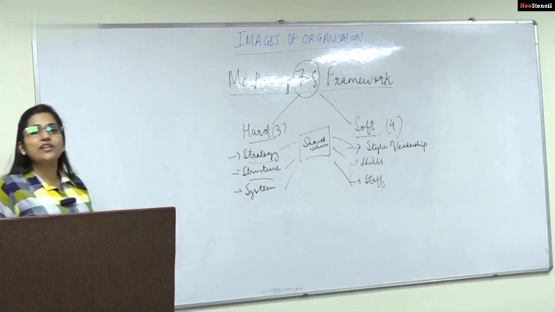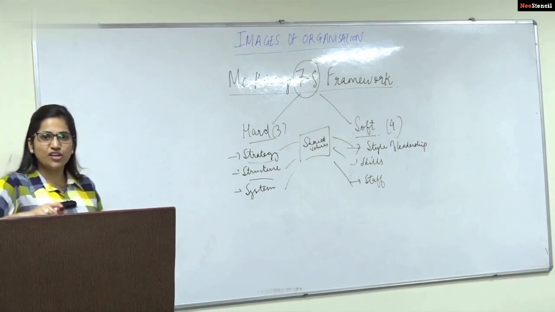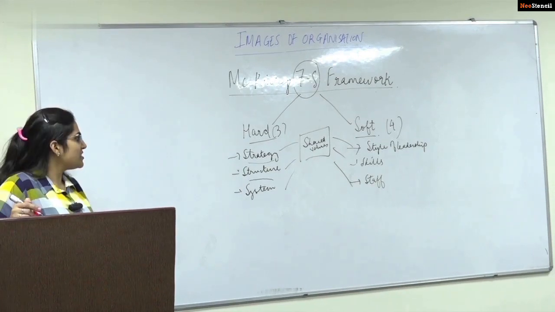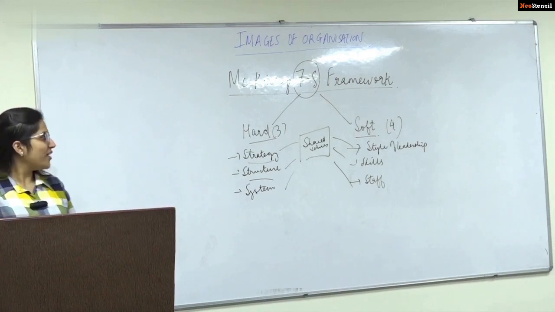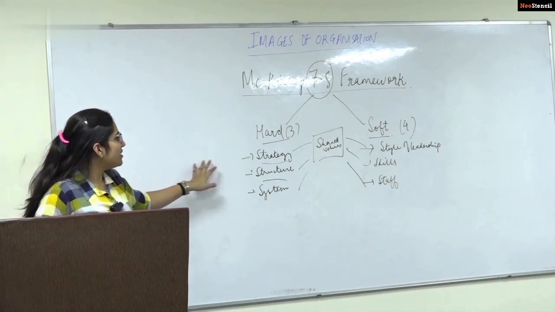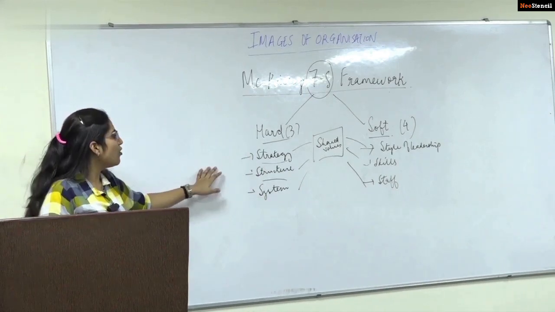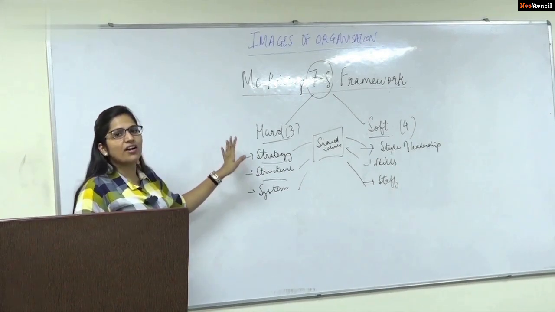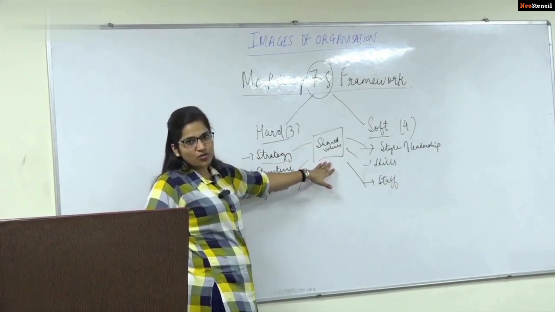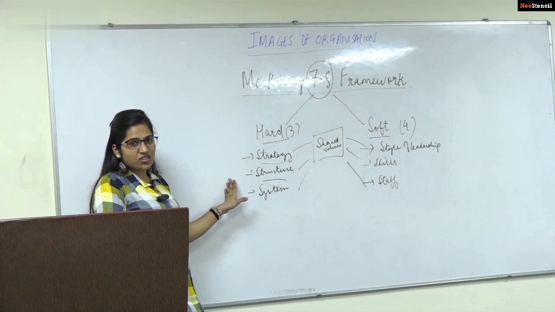Then we have the style of leadership that exists in the organization, the skills of the individuals, the employees in the organization, and the staff is the employees itself. Fine. So why this is important is that shared values form the central part of every organization. Organizations having strong core values tend to be successful organizations.